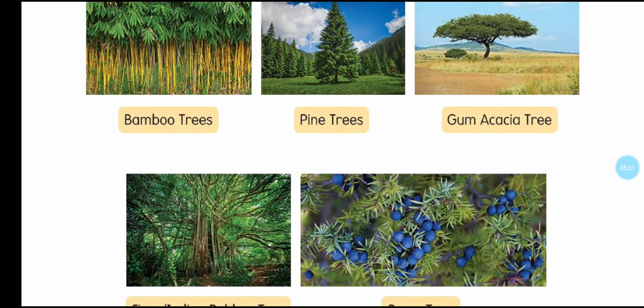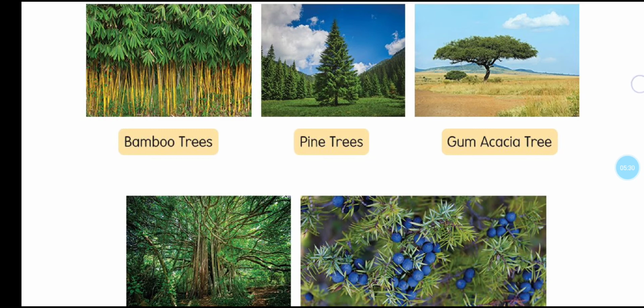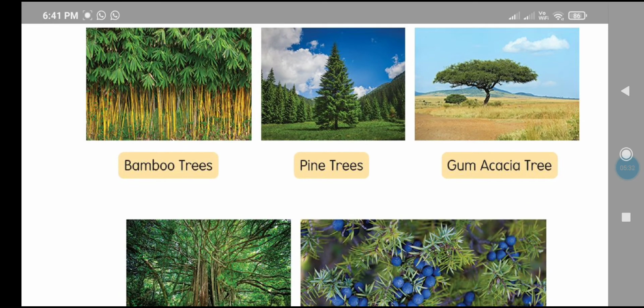By doing this activity, what are you understanding? Yes, we are getting many useful things from forest, from plants. Forest is nothing but the large area covered by n number of trees. That's called forest. So from forest we are obtaining so many things from trees. Understood? So that you learned in today's class.